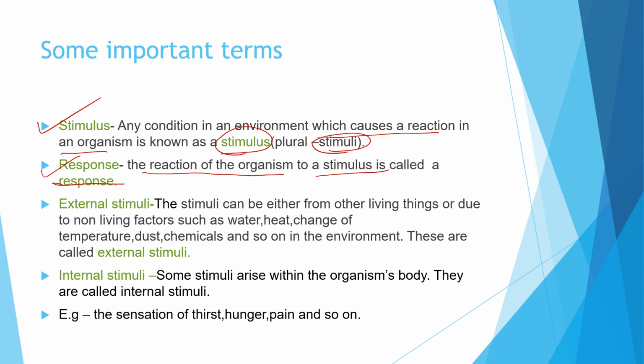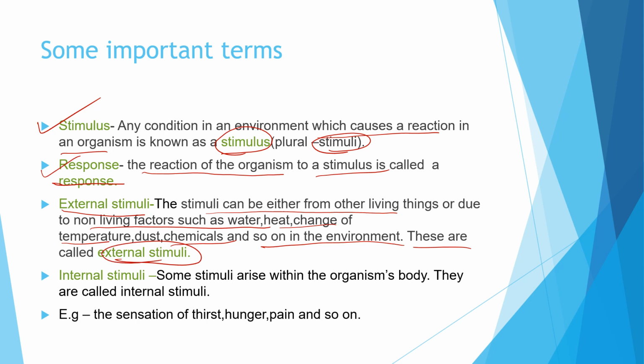So any condition in the environment which causes a reaction of an organism is called the stimulus, and the reaction is called the response. Now what is external stimuli? The stimuli which can come either from other living things or due to the non-living factors such as water, heat, change of temperature, dust and chemicals and so on in the environment are called external stimuli.